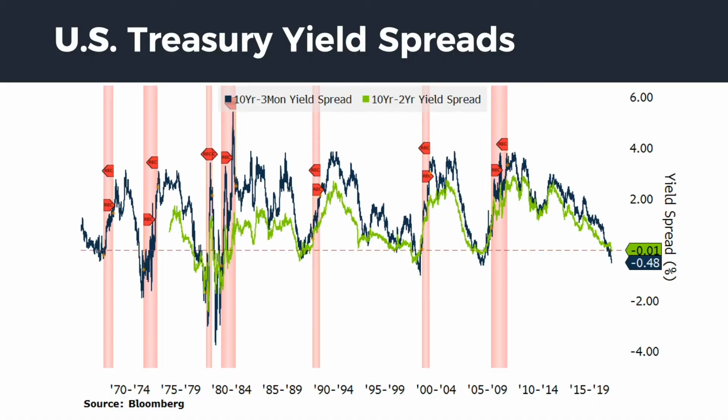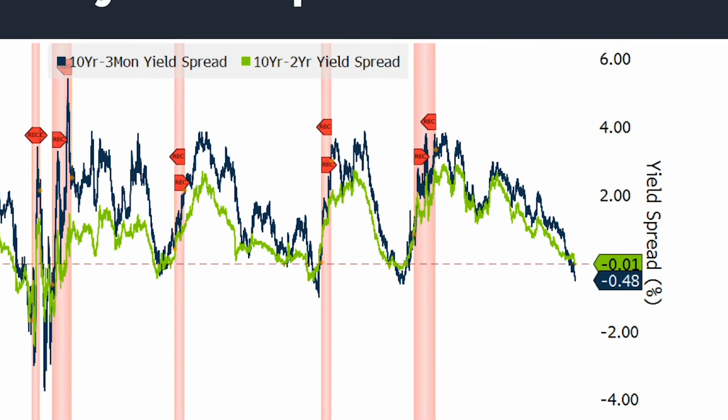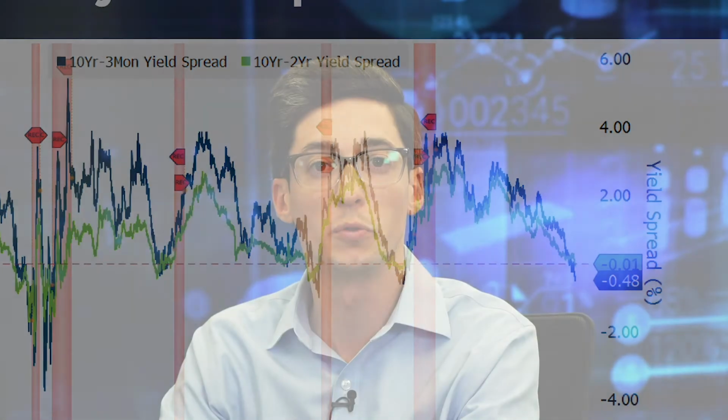The global economic slowdown hitting the U.S. is also being confirmed by yield curve inversions, or the difference between the yield in the 10-year Treasury note and the 2-year Treasury note. This spread went negative for the first time since 2007 and is commonly referred to as the smartest economist in the room, as an inversion between the 10s and 2s has occurred 12 to 18 months before each recession since World War II.